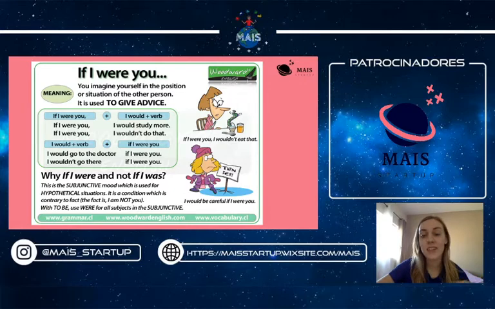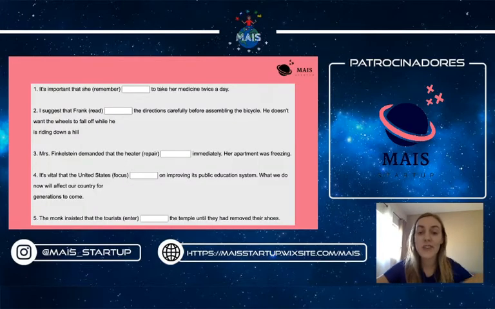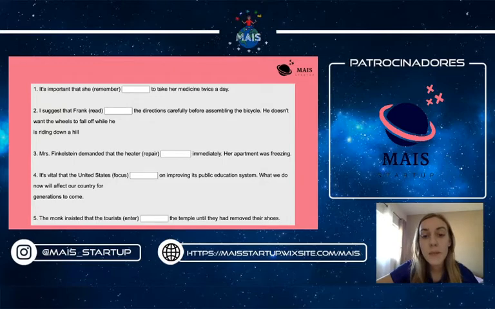Now we just have to put into practice what we have gone over. We have this exercise here. If you want, you can pause the video and try for yourself. Now let's answer it. It's important that she to take her medicine twice a day. As we have talked before, even though it's the third person singular, we do not add the s at the end. So it's basically just repeating the verb. It's important that she remember to take.